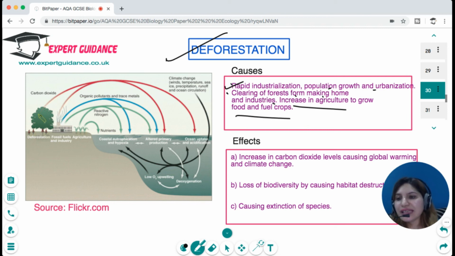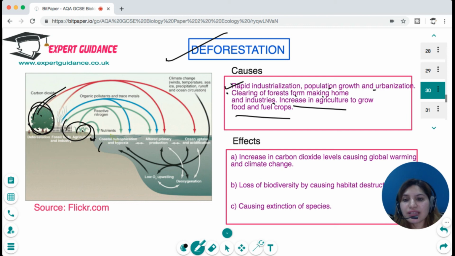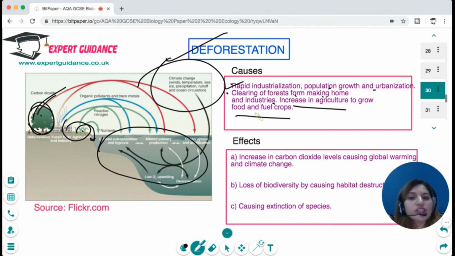So you can see that carbon dioxide is increased when we cut the trees. And the agricultural waste is causing the flushing of nutrients, and it is causing water pollution, and this cutting of forests is contributing to climate change. So deforestation is the cause of many different problems.